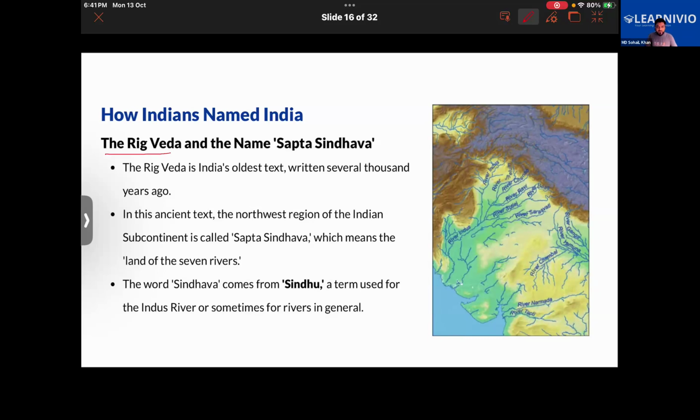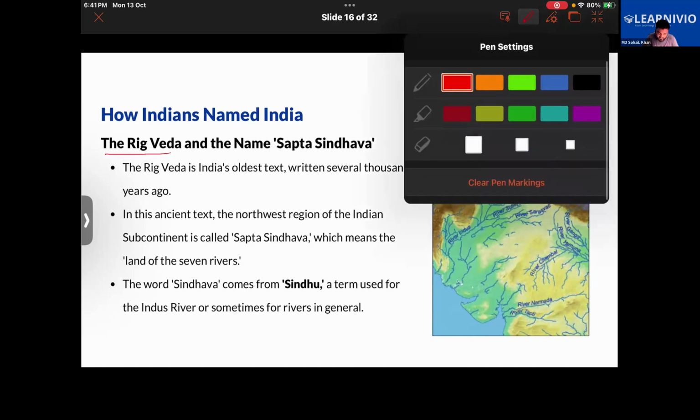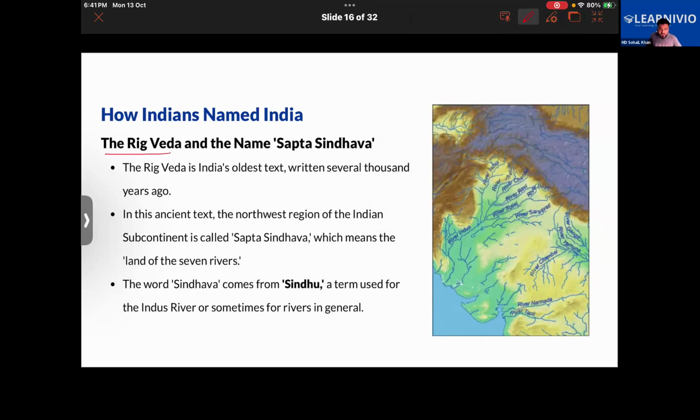Rig Veda is one of India's oldest and most sacred texts. In the Hindu religion, Rig Veda is one of the oldest and sacred books. This Rig Veda talks about the northwest part of India as Sapt Sindhava. It talks about the northwest part of India.